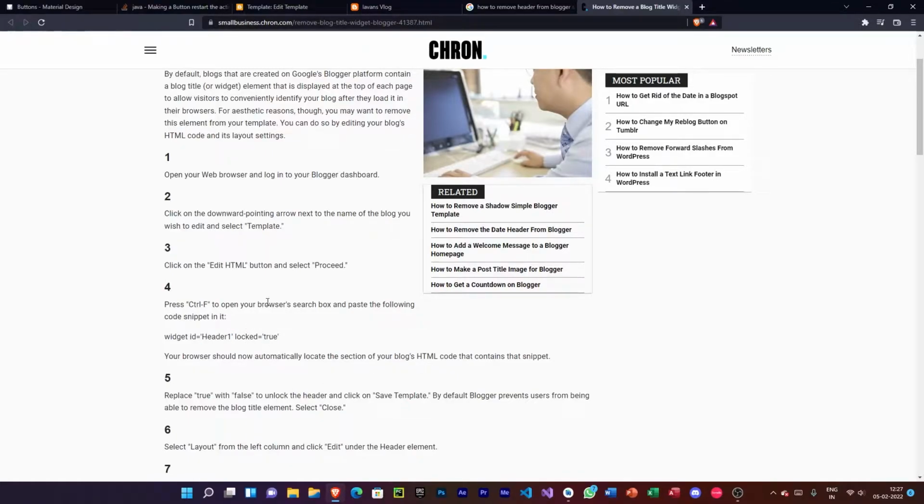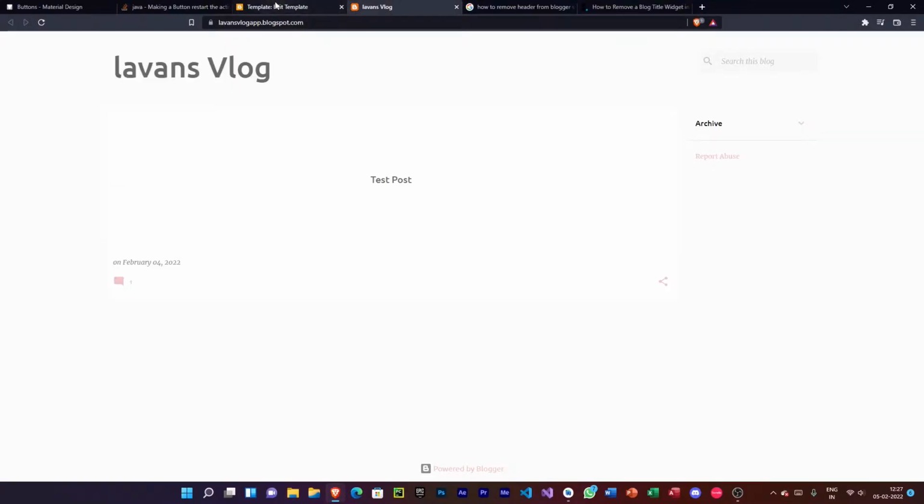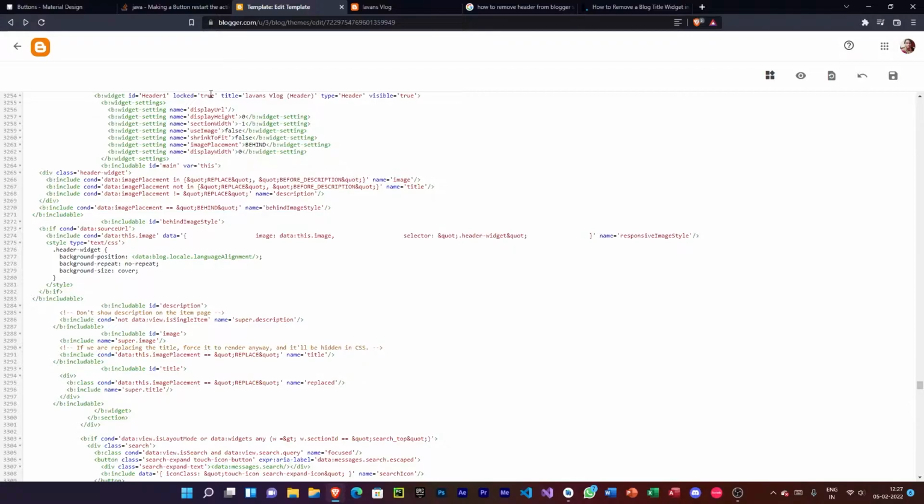Now I have to set it to false. As you can see here, replace true with false to unlock the header and save the template. So now let's do it. Here, let's just go back and name it false, and visibility is false.